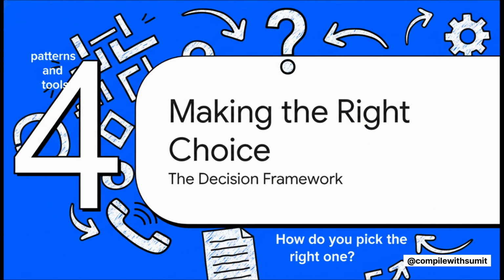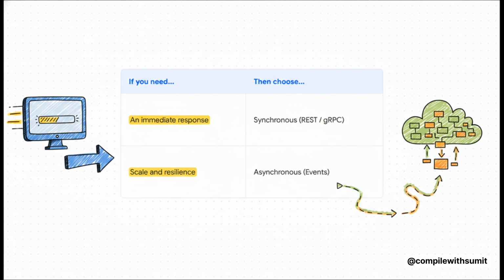Okay, so we've covered a lot of ground here. We've got different communication styles, different support patterns. So the big question, the one that really matters, is how do you pick the right tool for the job? How do you decide when to make that phone call versus when to just send a memo? Well, honestly, it really just boils down to this. The choice is driven by what you need in that moment.